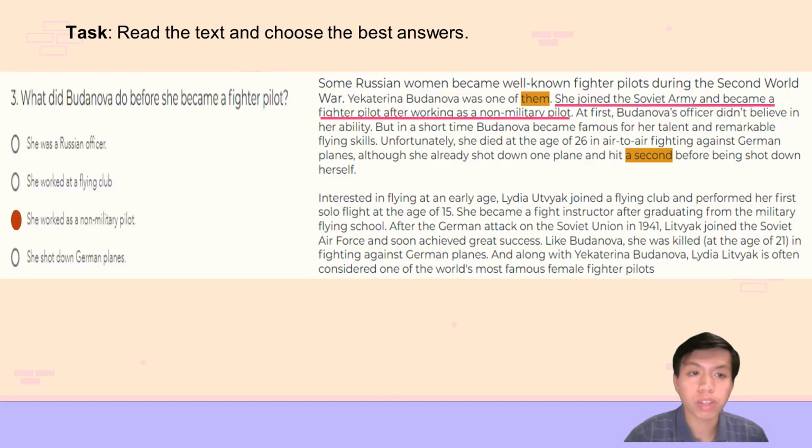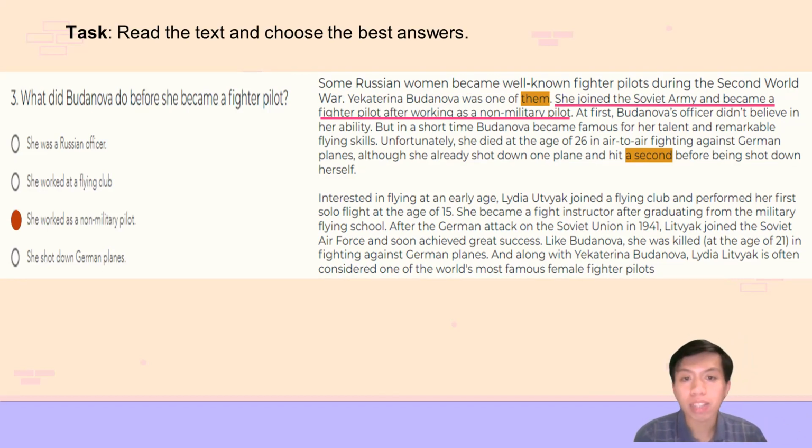Move on to the next question. Number 3. What did Budanova do before she became a fighter pilot? The answer is C. She worked as a non-military pilot. Look at the first paragraph and you can see the evidence: she joined the Soviet army and became a fighter pilot after working as a non-military pilot. As you can see, they paraphrase a bit here, which makes the question a little tricky. In the question, they use the word "before," but in the text, they use the word "after."